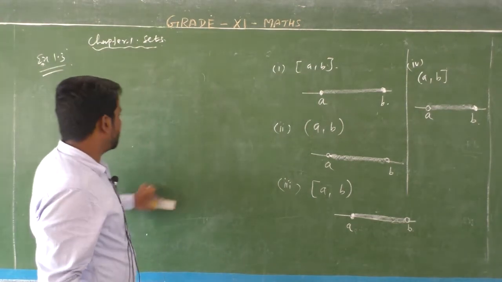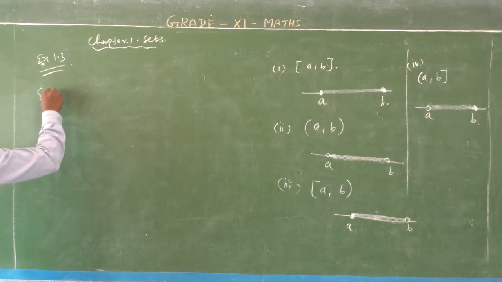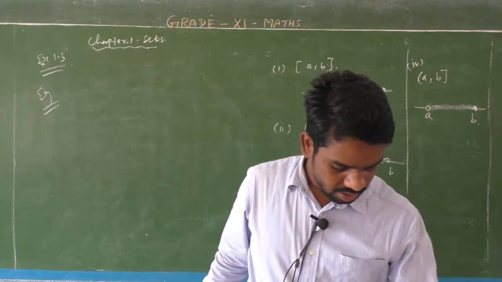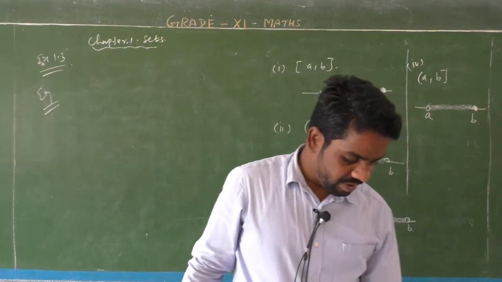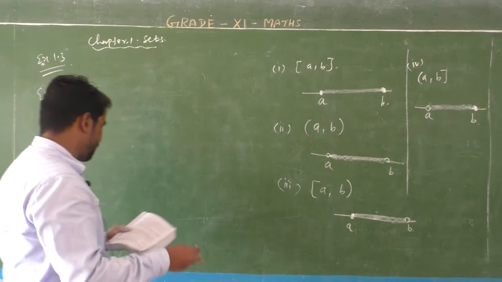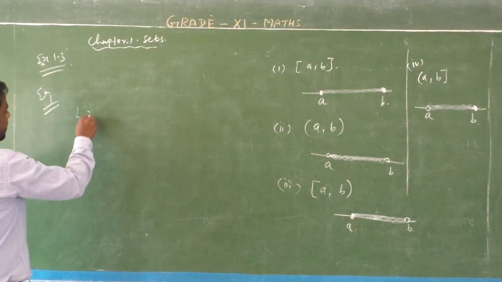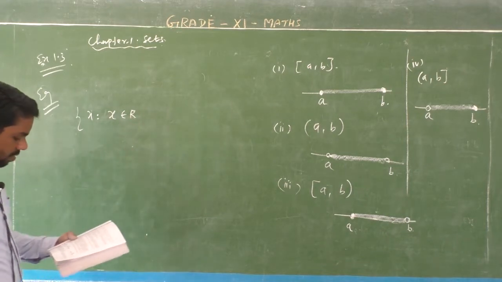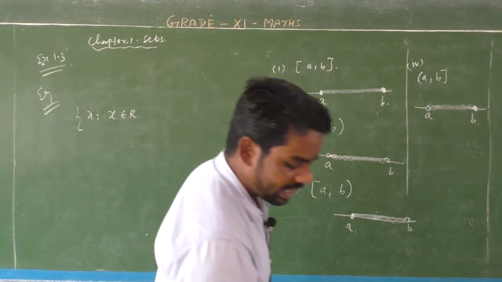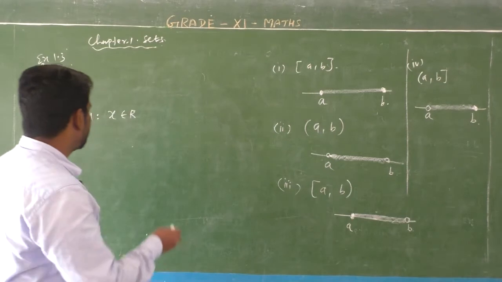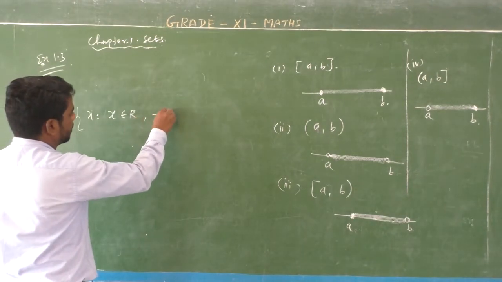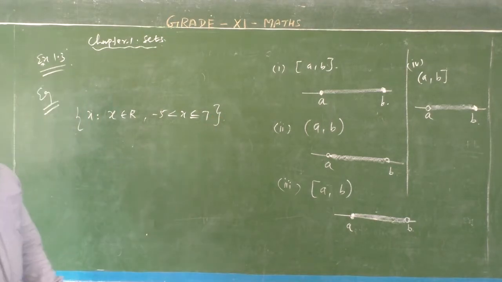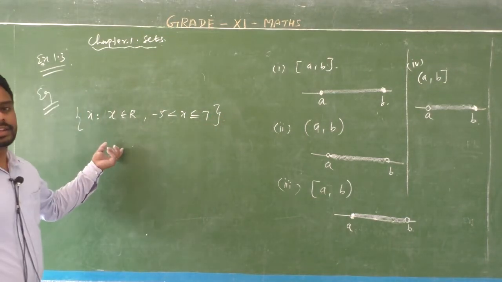Listen, an example. Given form in set builder form: the set of x such that x belongs to R, minus 5 is less than x is less than or equal to 7. So listen, this is an interval.